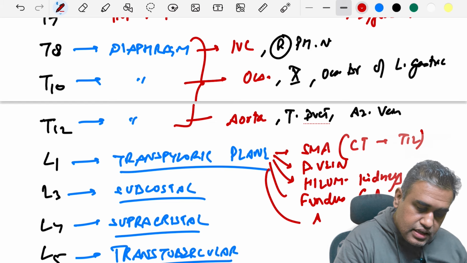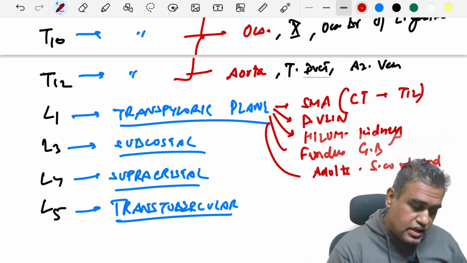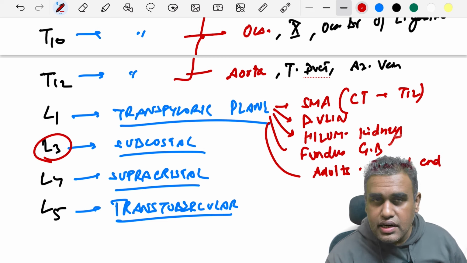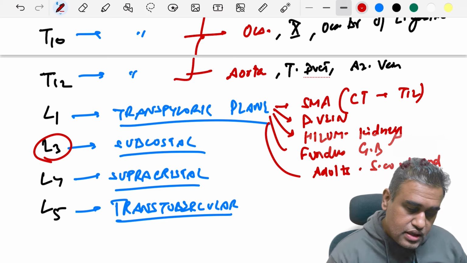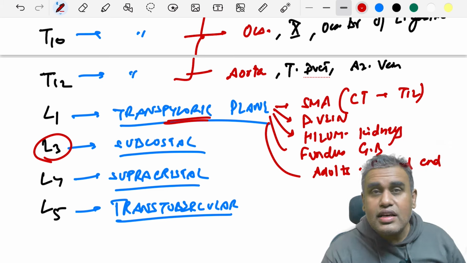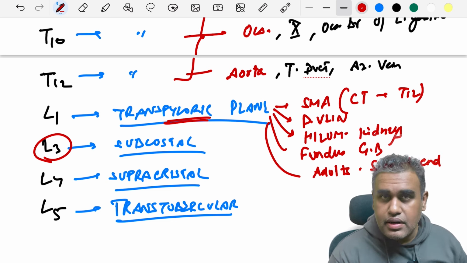In adults particularly, the spinal cord will end over here, where we have the conus medullaris. While in children and infants, it is L3 where the spinal cord will end. So in children, it is L3, and in adults, remember, it is around the level of L1. The transpyloric plane, as the name itself says, has the pyloric region of the stomach. So D1, the first part of the duodenum, will also be at this level.